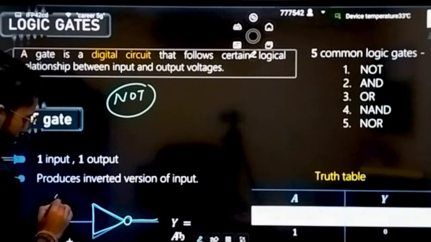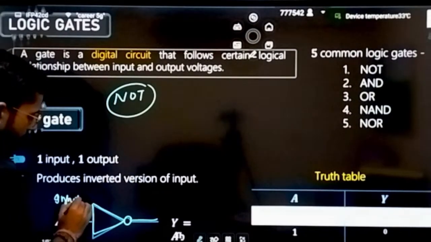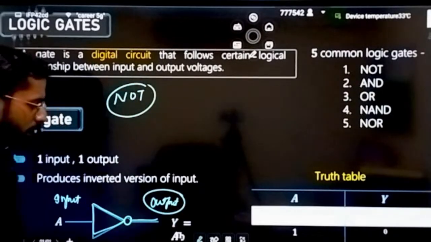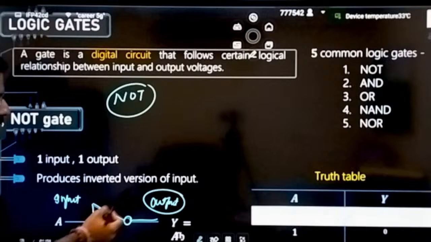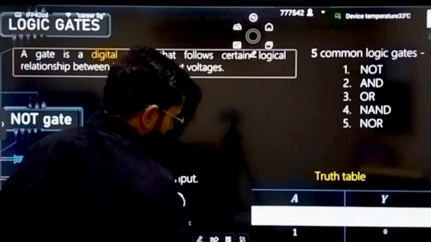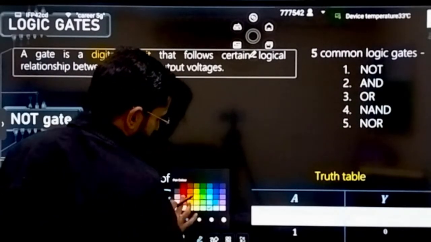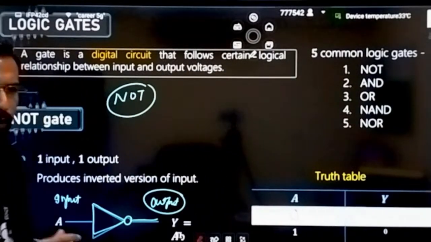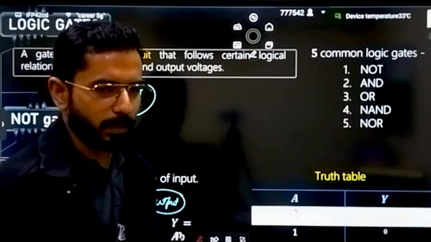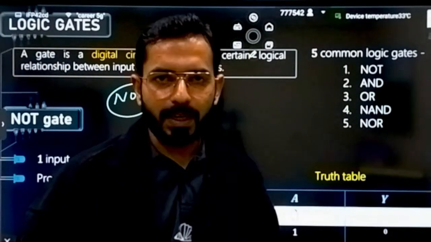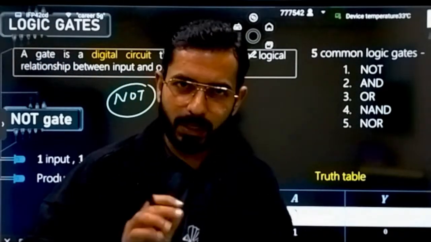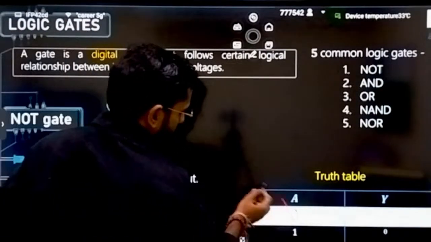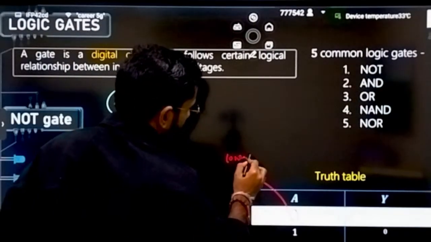Here is the input side, and here you will have the output. So what is the meaning? If you are making the truth table, let's suppose you are giving the input as 0. The complete algebra that will be followed in logic gates is only about 0 and 1. So if you are giving the input 0, that is also called a low input.